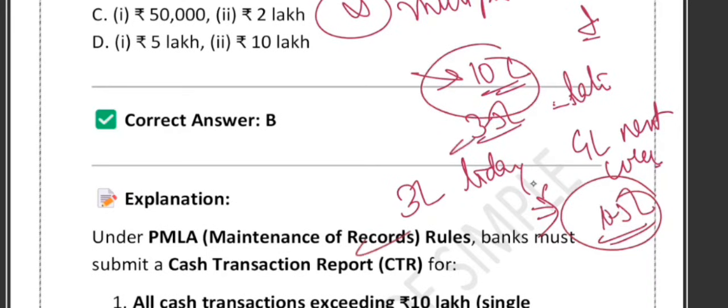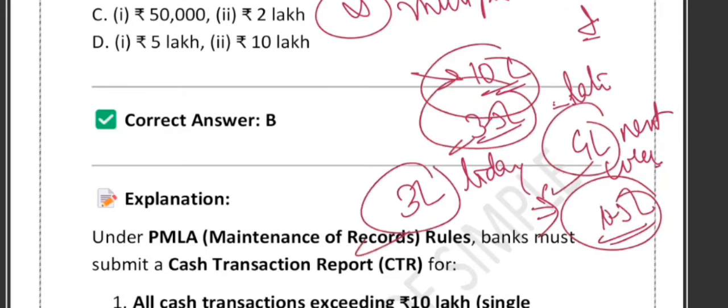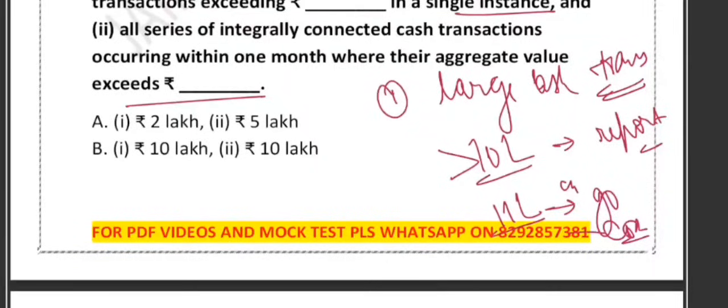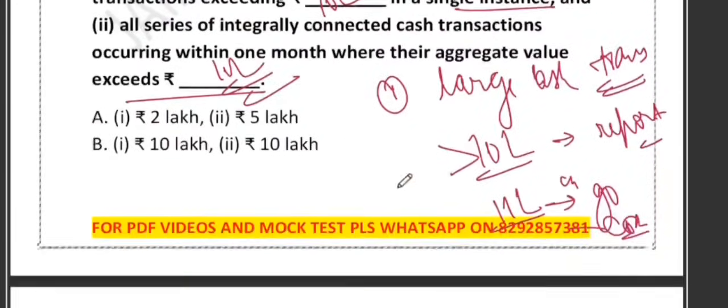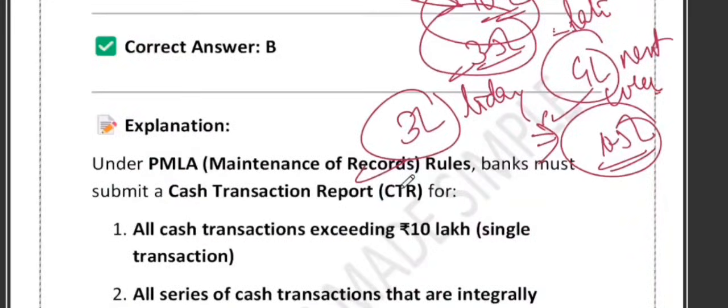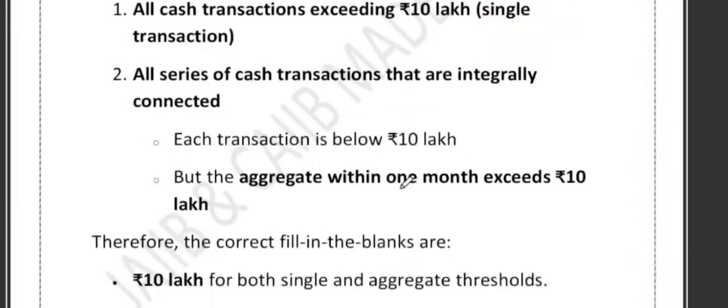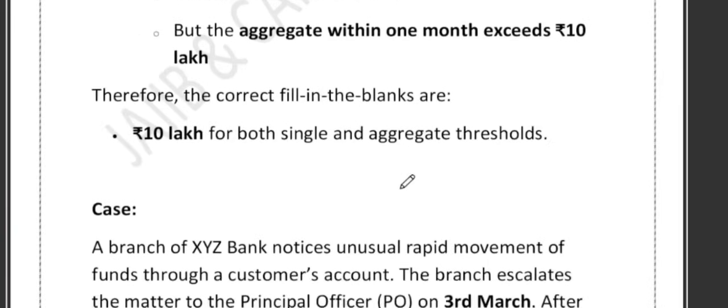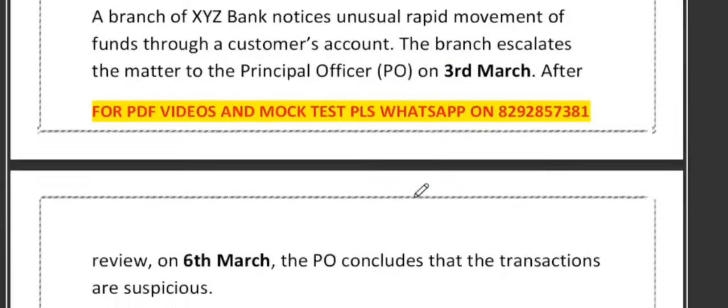Although each is below 10 lakh, you can see 3.5, 3, 4, each one of them is below 10 lakh, but together they cross the limit. That is exactly why the correct value for both blanks is 10 and 10. So here we will write 10 and here also we will write 10. In both cases, a CTR, a cash transaction report, has to be filed. So it is the 10-10 rule for cash reporting. A 10 lakh single transaction, report. 10 lakh total in 1 month, report. If it is 10 or more, FIU needs to know it. I hope this is crystal clear.